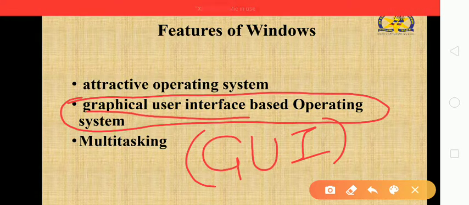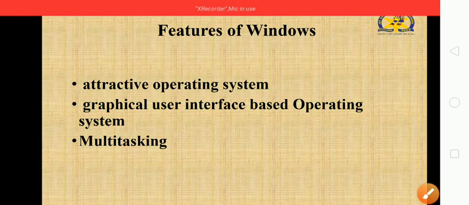If you want to access My Computer, you can directly access it. This makes the Windows operating system very interactive and user friendly, and easy to understand multiple things very easily.